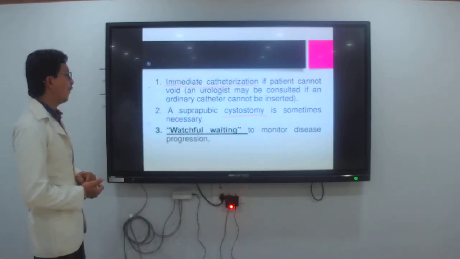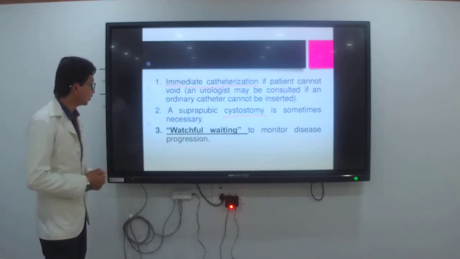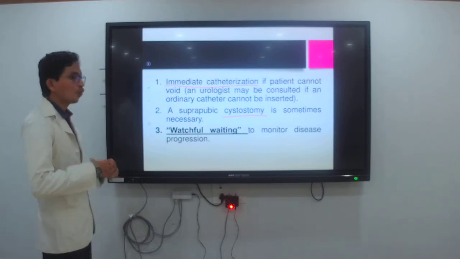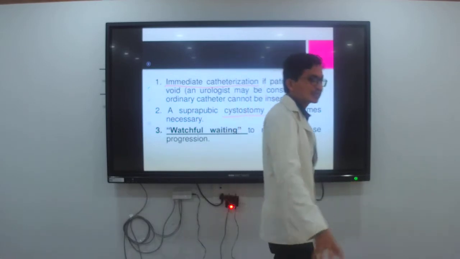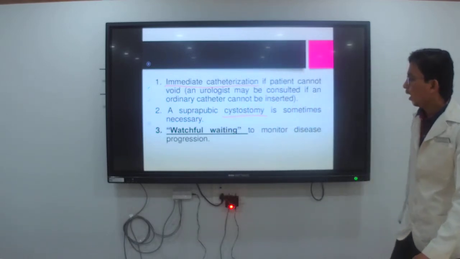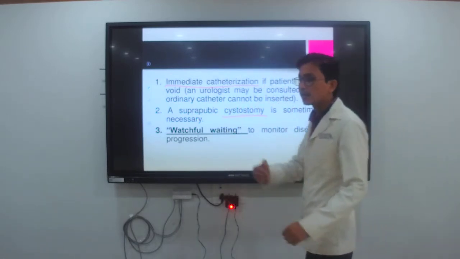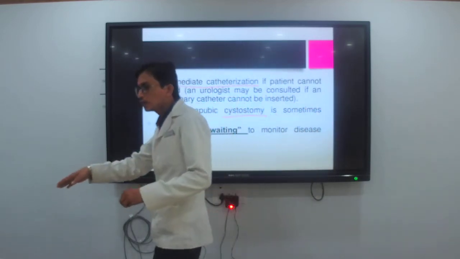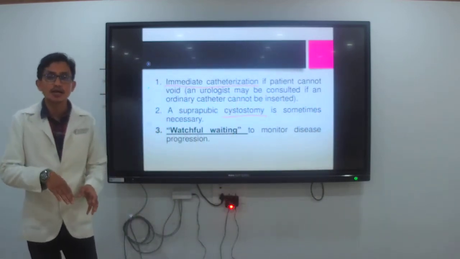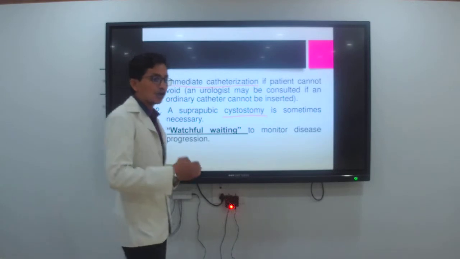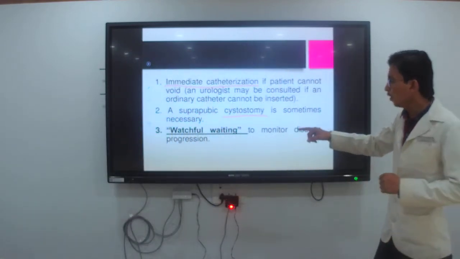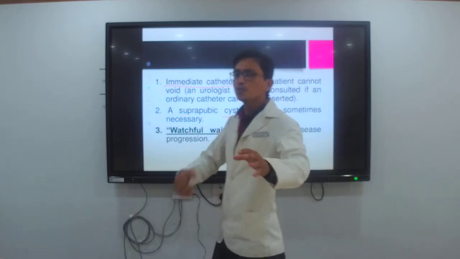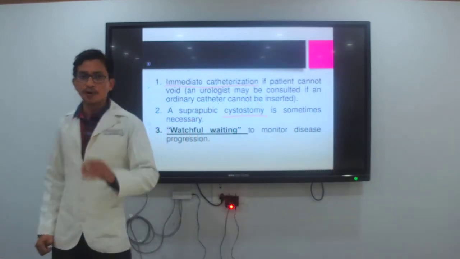Third, watchful waiting to measure disease progression. Means you monitor the disease condition properly, and what progress the client is having after the catheterization or after giving the medication. Whether the client progresses slowly or immediately, all these things you watch for. You monitor the client properly.